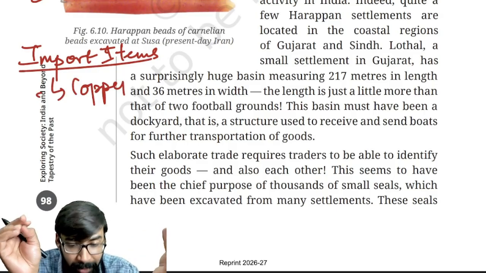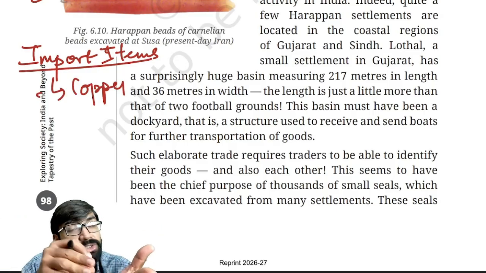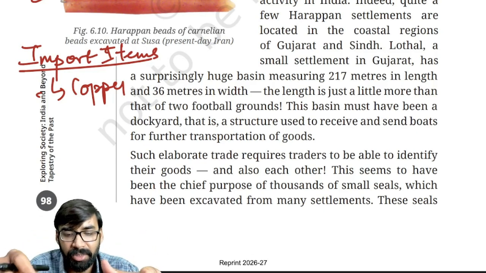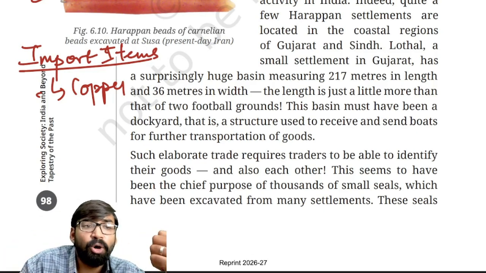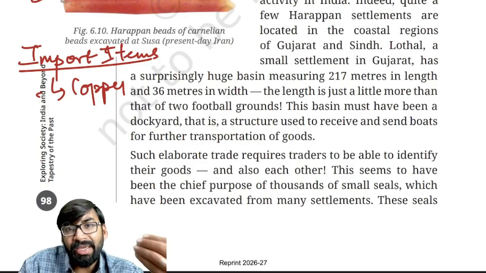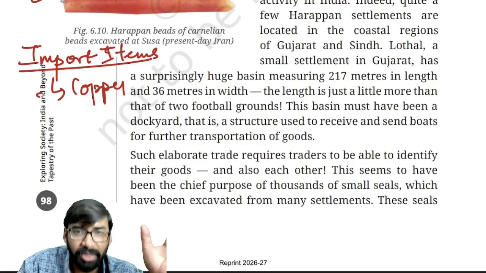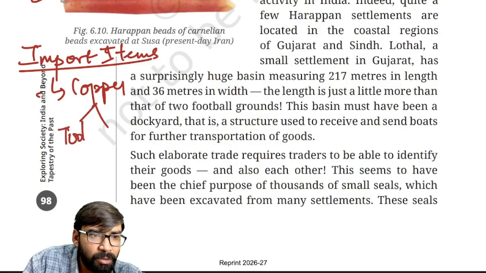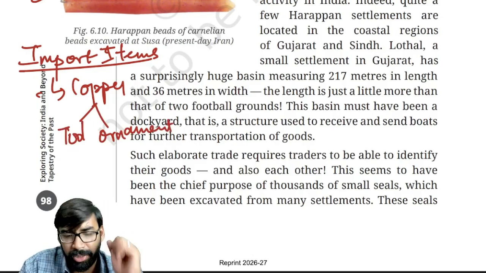Though it is a normal metal, copper is not in abundance in India. It is not abundant. Clear? So it is said that we used to import copper from outside. Clear? And copper was also essential for tool making as well as ornament making.